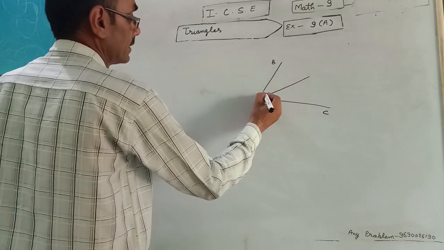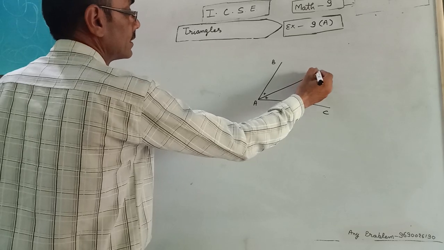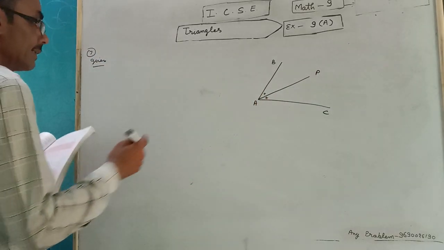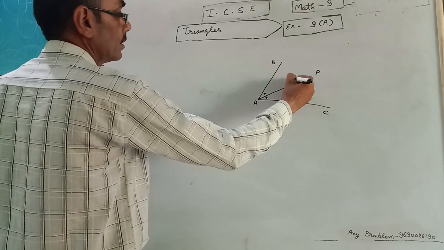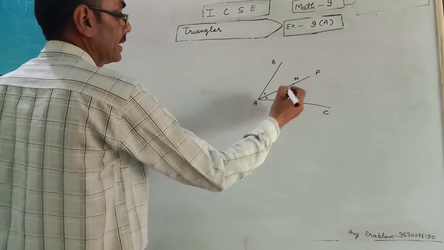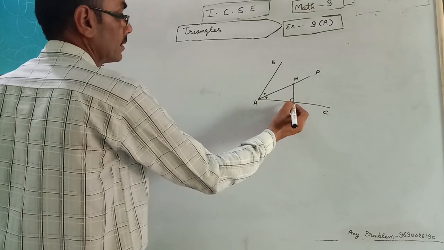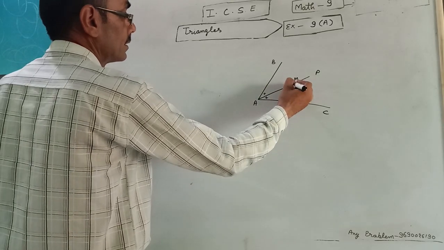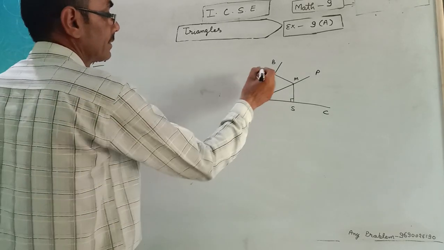AP is bisector. M is any point on AP and draw the perpendicular AB and AC.